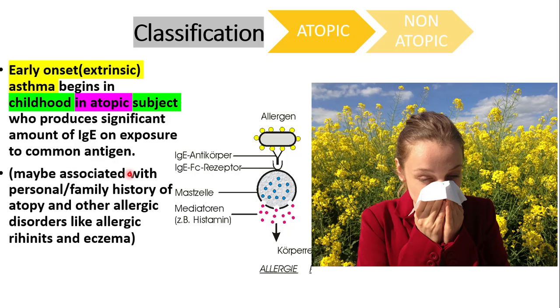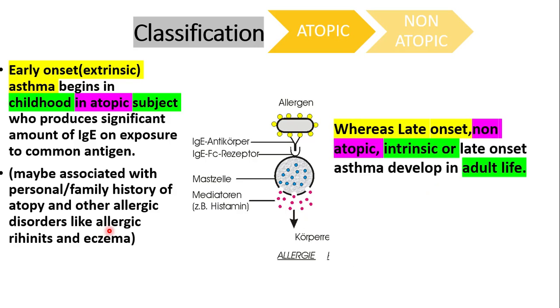Usually, this type is associated with a personal or family history of atopy and other allergic disorders like allergic rhinitis and eczema. The other type is non-atopic or the late onset or an intrinsic asthma. These develop later on in adult life.